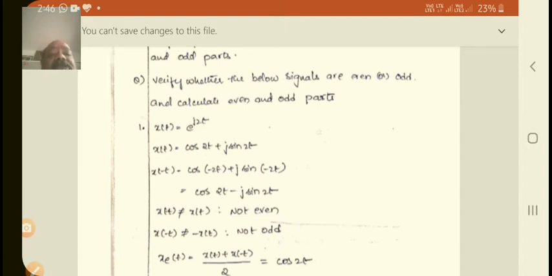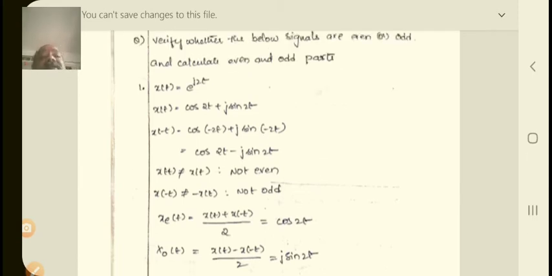Taking x of minus t again, x of minus t is not equivalent to minus x of t, so it is not an odd function. Therefore the even part, x of t plus x of minus t by 2, is equal to cos 2t. The odd part, x of t minus x of minus t by 2, is equal to j sin 2t. This is the calculation of even and odd parts in a given problem. This function is neither even nor odd.